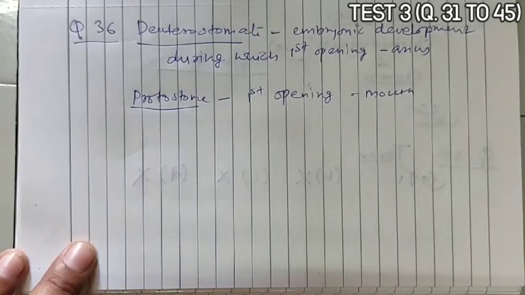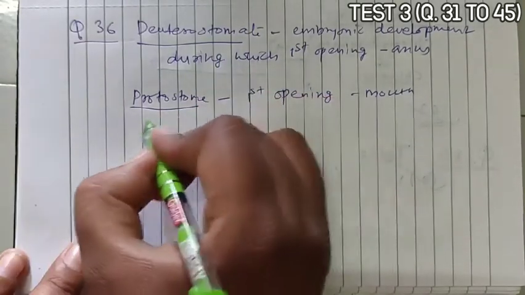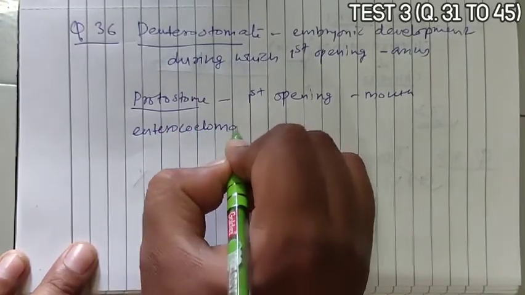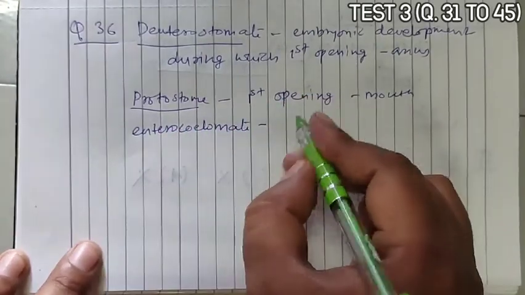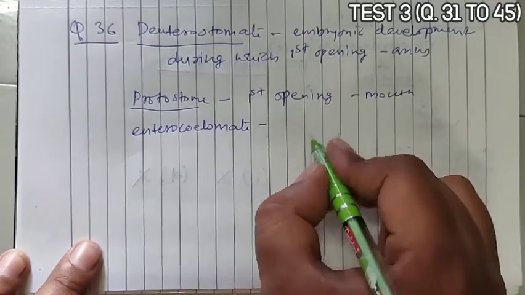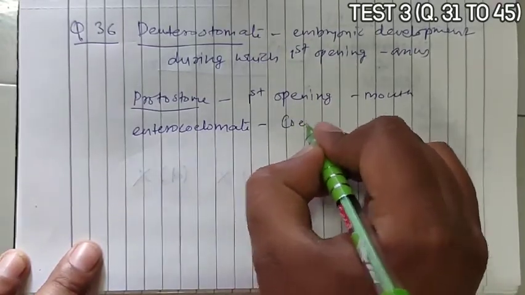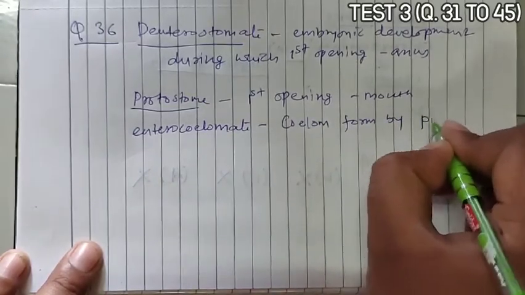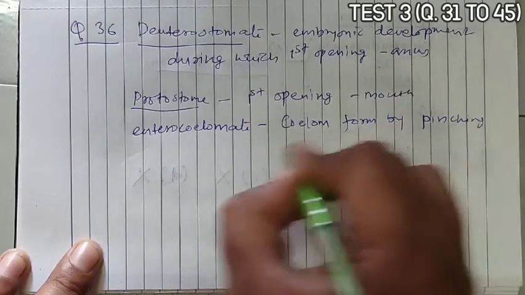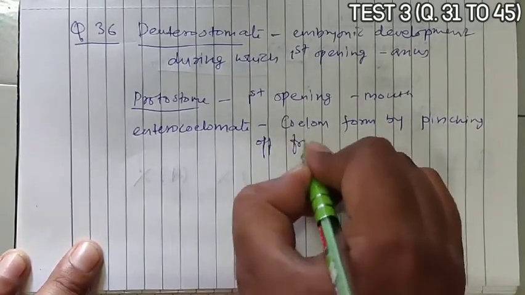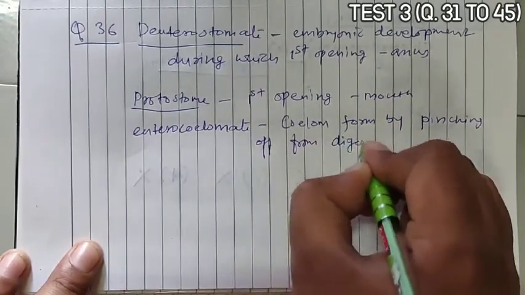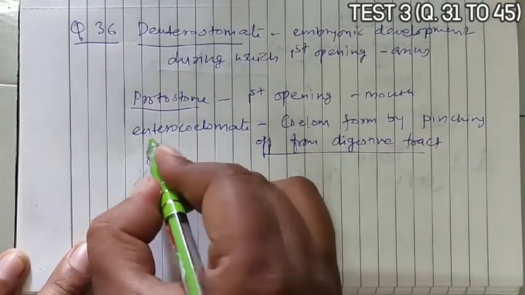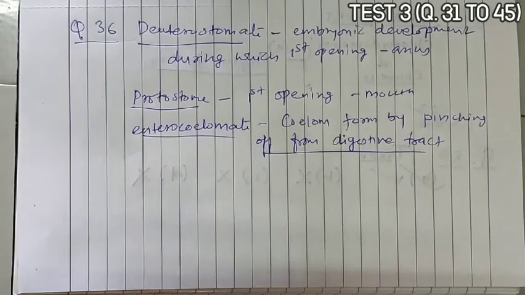Now enterocoelomate means the coelom forms by pinching off from the digestive tract. From the digestive tract pinching occurs and the coelom forms. This coelom is known as enterocoelom.